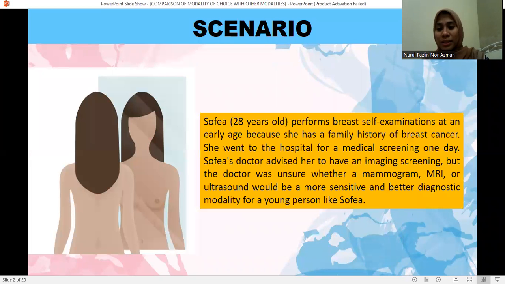So this is my scenario. Sophia, 28 years old, performs breast self-examinations at an early age because she has a family history of breast cancer. She went to the hospital for a medical screening one day. Sophia's doctor advised her to have an imaging screening, but the doctor was unsure whether a mammogram, MRI, or ultrasound would be a more sensitive and better diagnostic modality for a young person like Sophia.